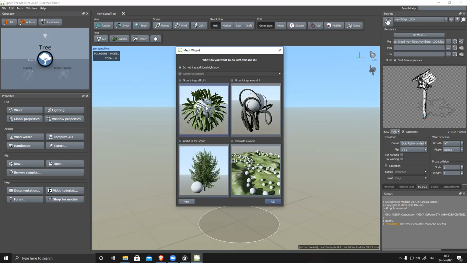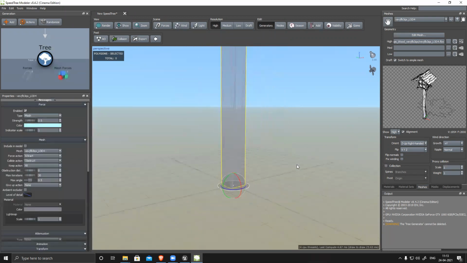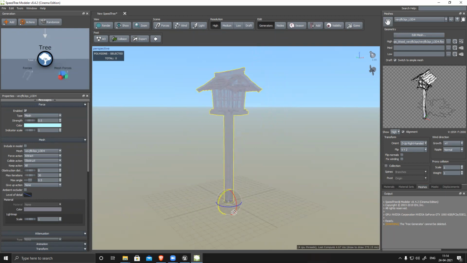Grow things off it, or around it, or just place it here, or populate and use this as, suppose you have a flower and you want to populate your scene, so you can select this one in that case. I want to generate things around it, so click this one. Okay, here is my model. Because Unreal models are physical scale, in centimeters, you can see it's really huge. So don't worry.